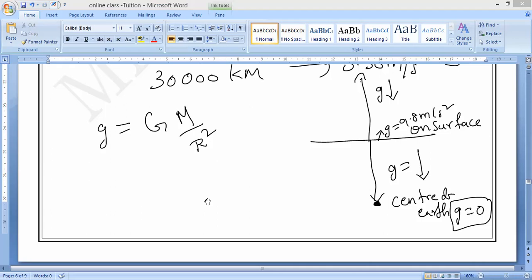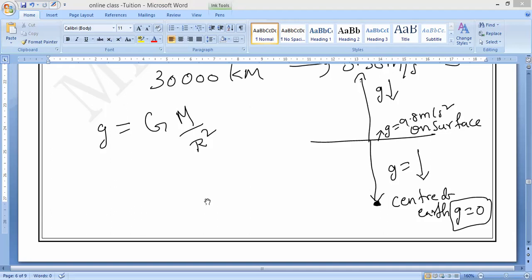The g value is maximum on the surface of the earth. The g value decreases on going above the surface of the earth as well as going below the surface of the earth or inside the earth. That is you should remember. And the g value becomes 0 above 50,000 kilometers as well as at the center of the earth.